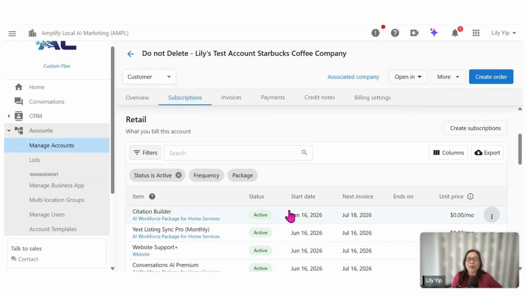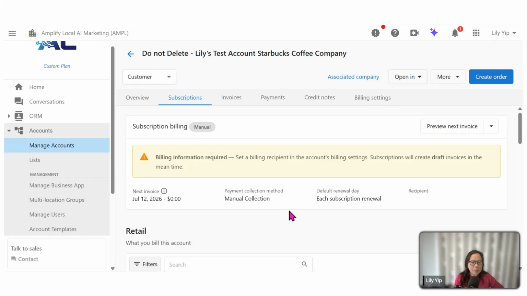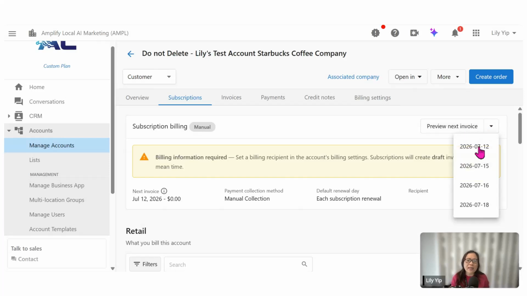Now, the last bit of the subscription I want to highlight to you is, if you scroll up to the top of subscription, you're able to see preview next invoice. If today you allowed the system to send them an invoice, you're able to see what's coming next. This is based on all the products in terms of renewal date.